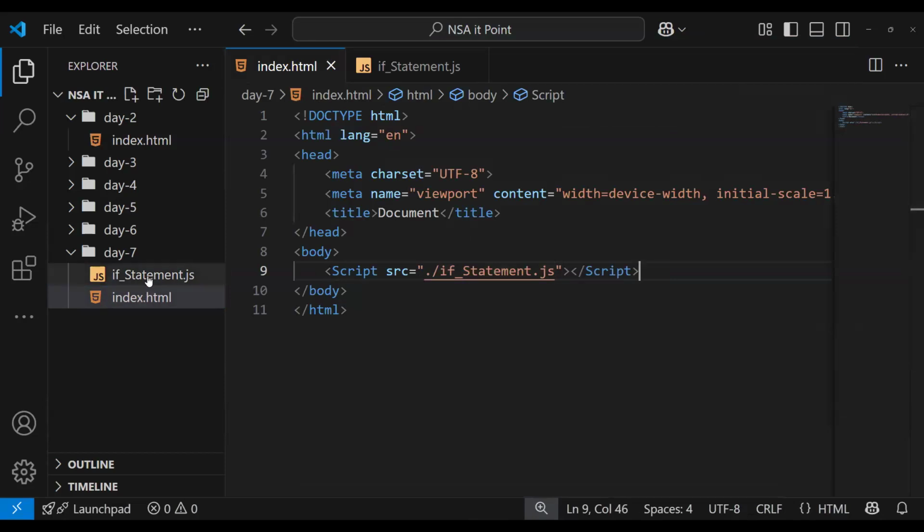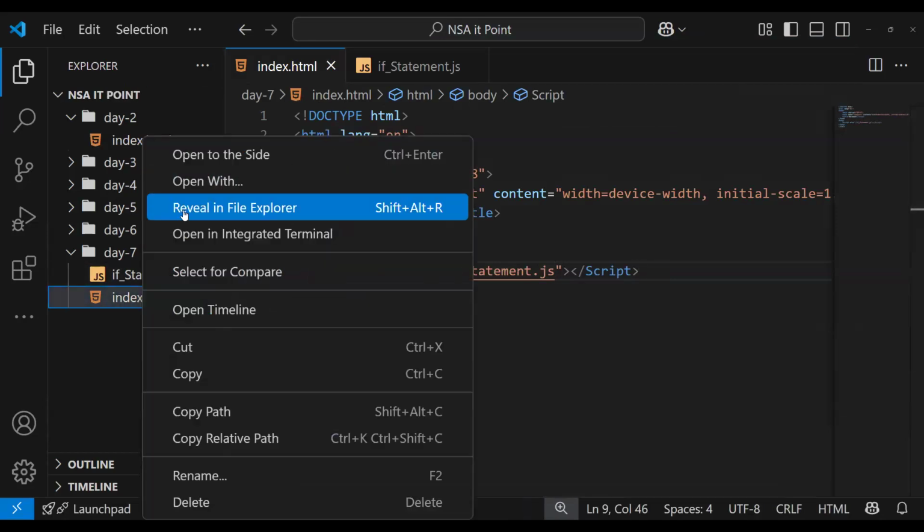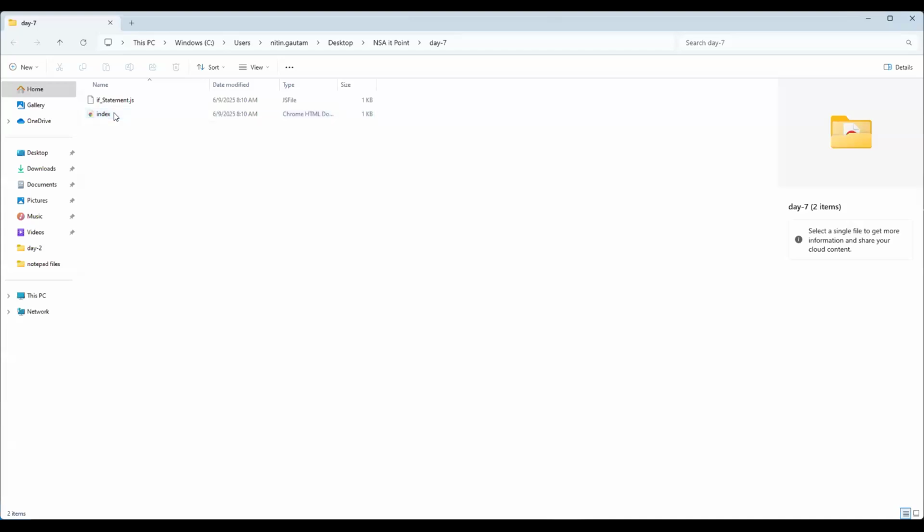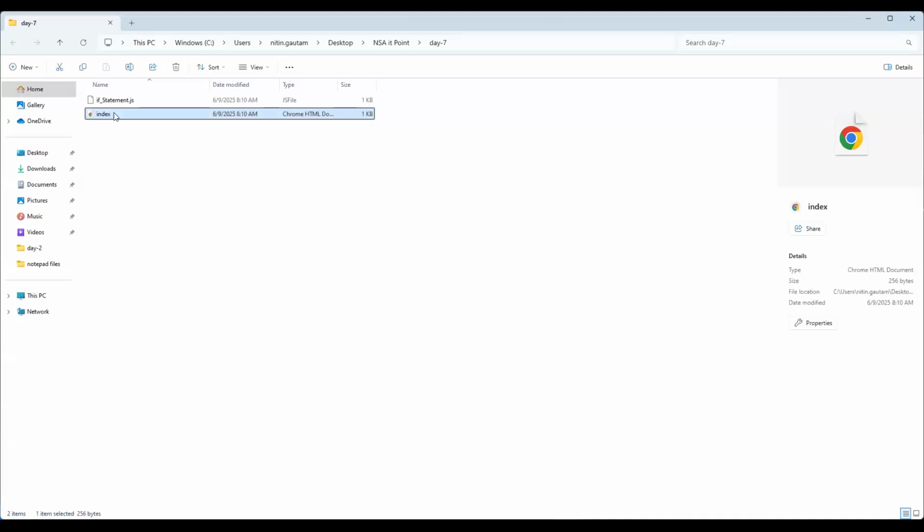Then in Explorer, just double click to open it. Are you able to see? Yes, let me create this one.